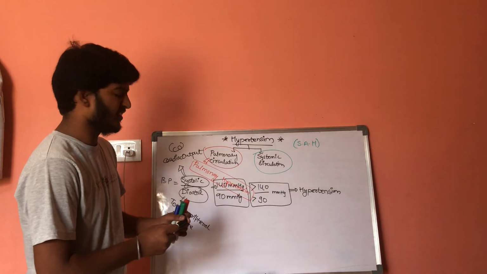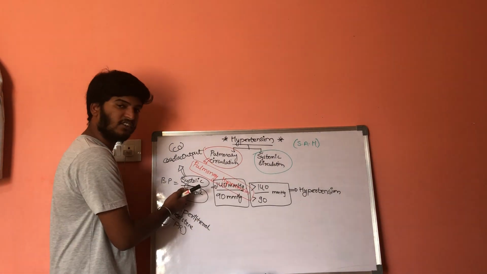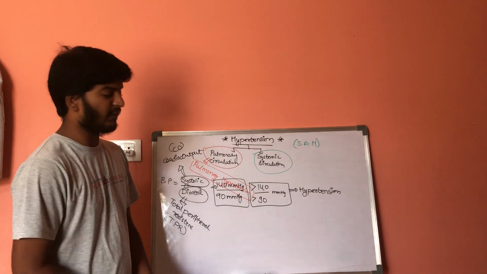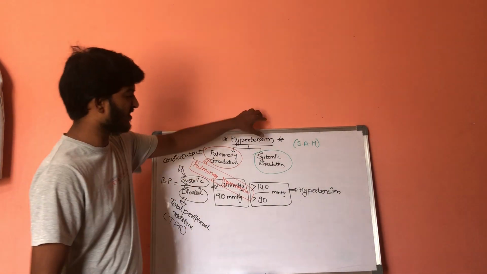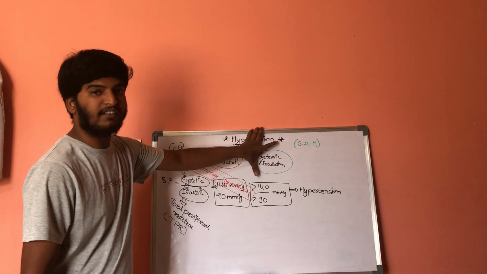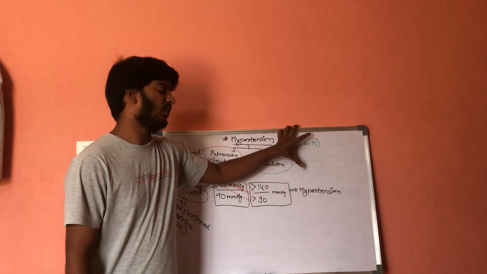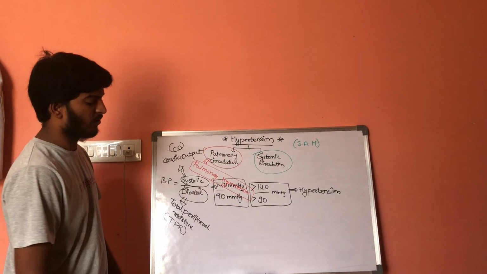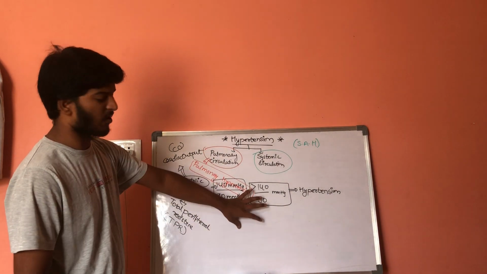So 140 is the systolic pressure and 90 is the diastolic pressure. If the blood pressure within the systemic circulation is greater than 140 by 90, it is called hypertension. This is the normal cutoff point.